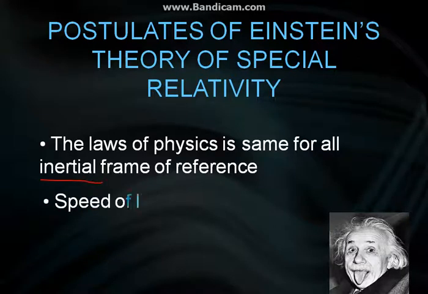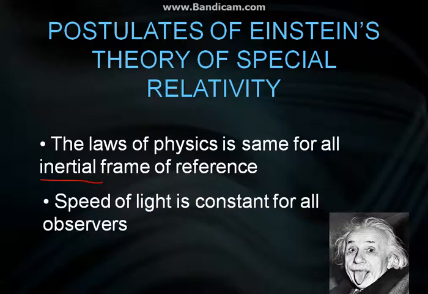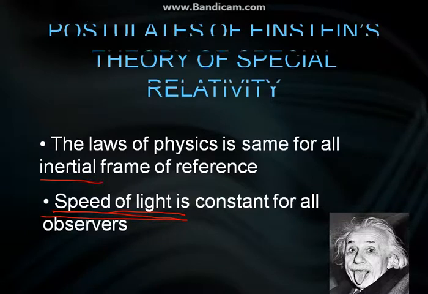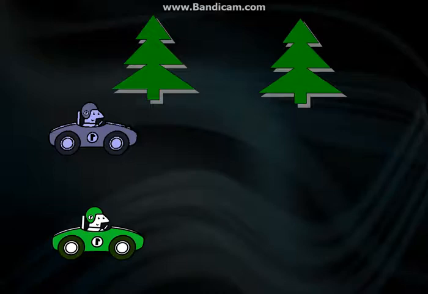And the second postulate is very, very important. The speed of light is constant for all observers, and it has very serious implications. This is fundamental to understand the concept of time dilation. I will explain that with an example.